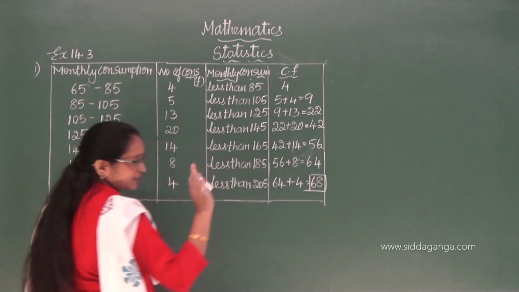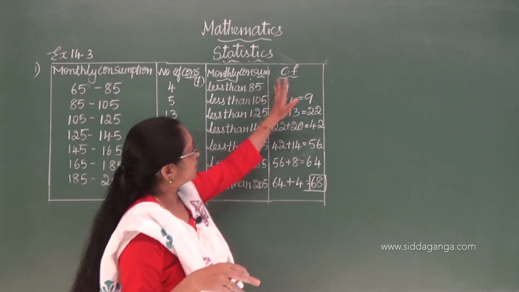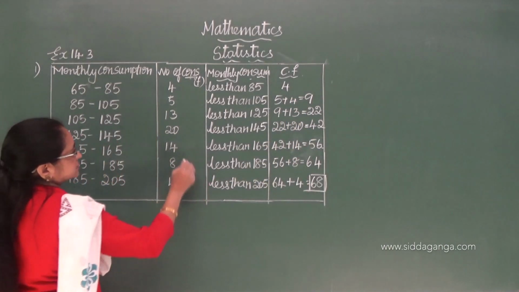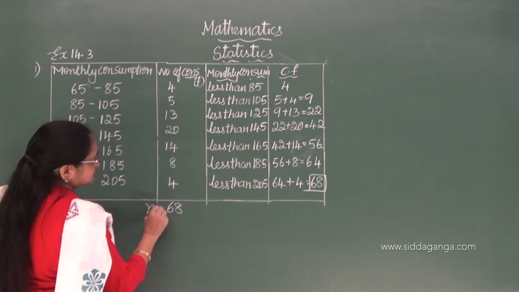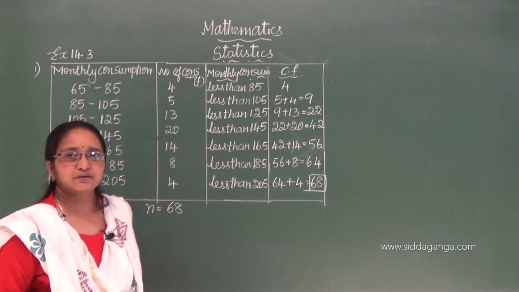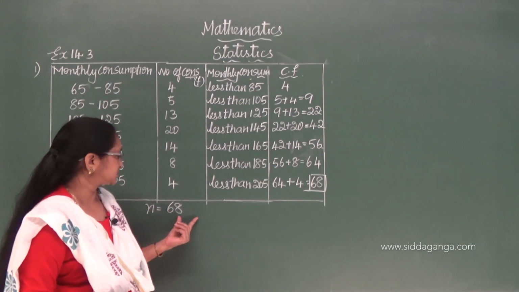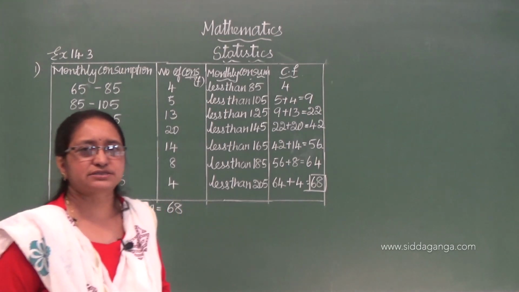I should get 68. If suppose I get more or less, then you have gone wrong somewhere here in addition. Okay, please note that. So here when you add, you will get 68. That is n. N is equal to 68, or sigma fi, summation of all frequencies is 68. You can check that. Now, what is the next step?